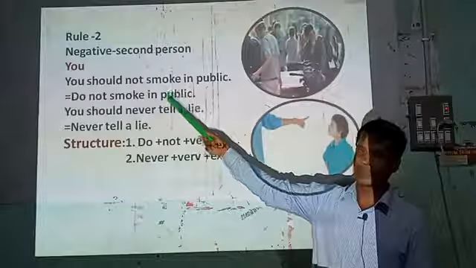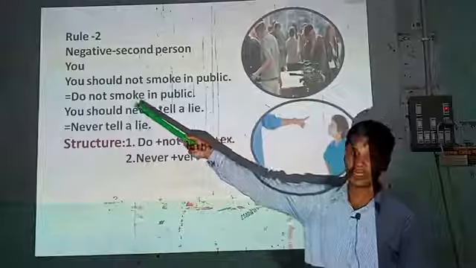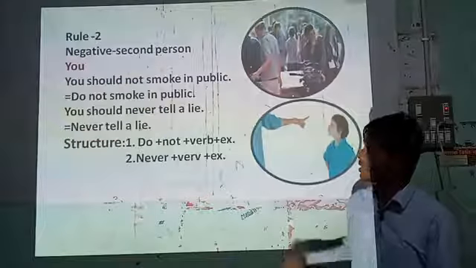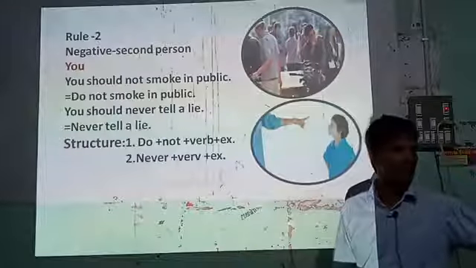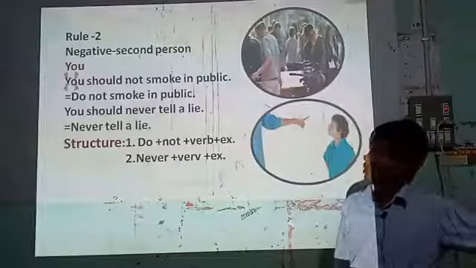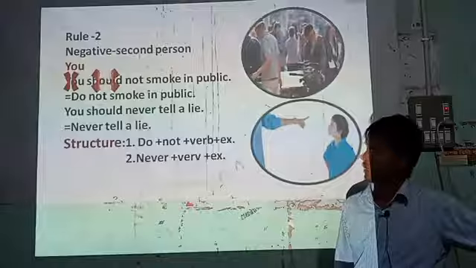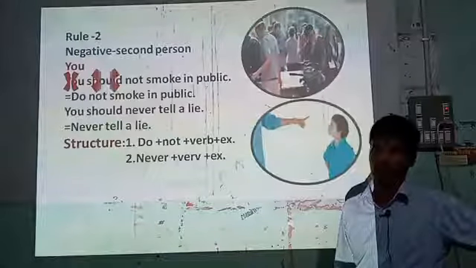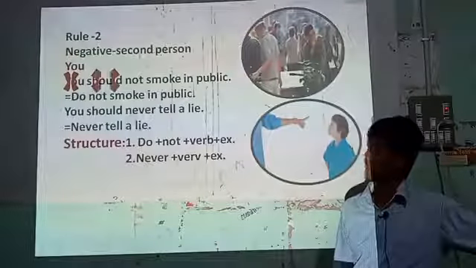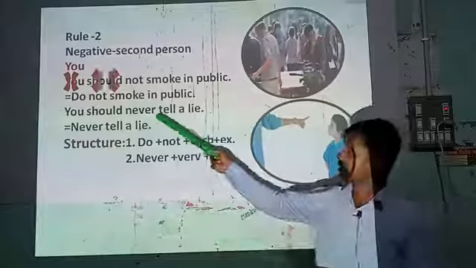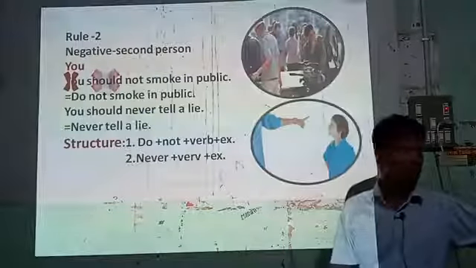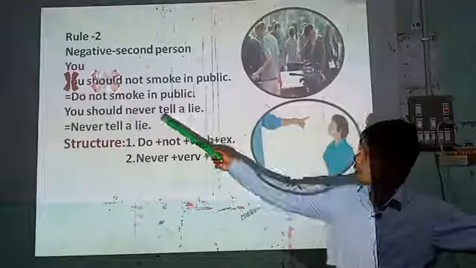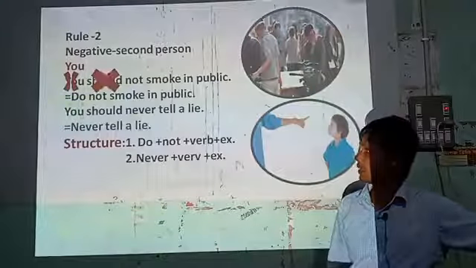This is a negative sentence, and again the subject is you. Omit the subject you, then should, and when you transform the assertive sentence into imperative, just write do before the word not. So the answer is: do not smoke in public.